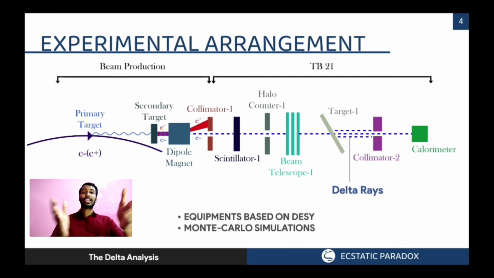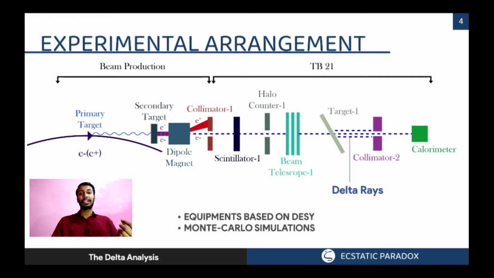And now the experimental arrangement. This is the self-made illustration of the experimental arrangement and the equipment that we'll use in this research, and these are based upon the equipment available at DESY Synchrotron, which is located in Hamburg, Germany. My research was done in correspondence with the European Council for Nuclear Research CERN and DESY Synchrotron from Germany. From left to right here, the electron and positron beam from the DESY synchrotron will strike the primary target, generating photons, which will strike the secondary target, and electron positron pairs will be generated again.